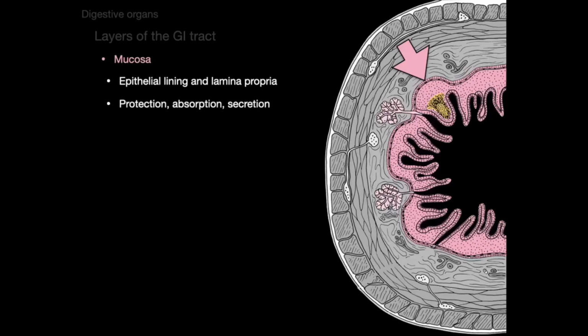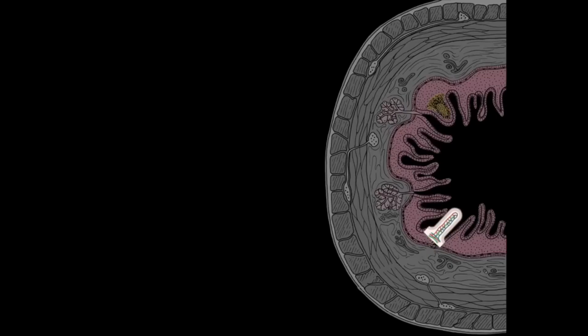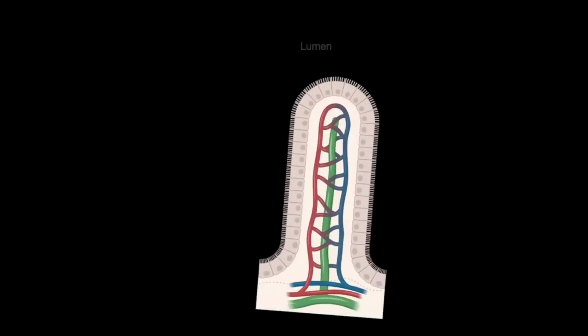And the mucosa is there to protect or to help with absorption and secretion. There's epithelium. That's lining the lumen. And there's the lamina propria. That's where the capillaries are found for absorption. Let's take one of those capillaries and blow it up.